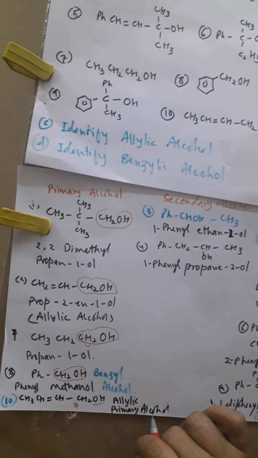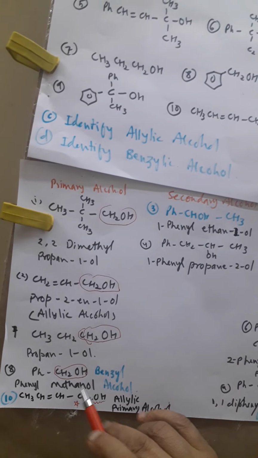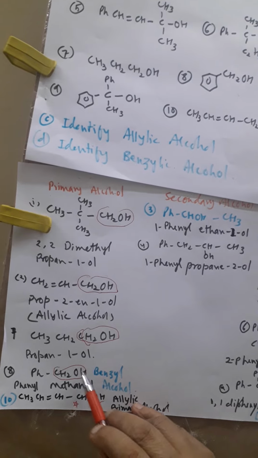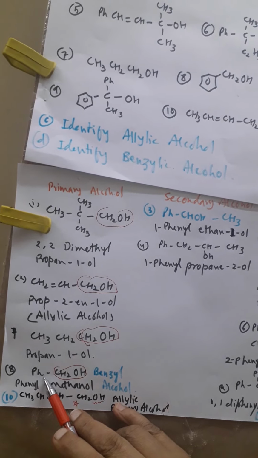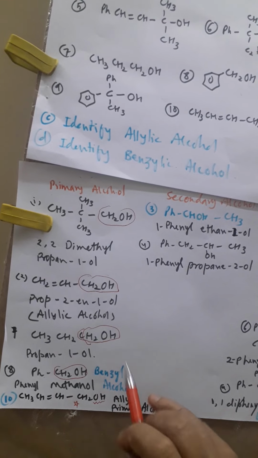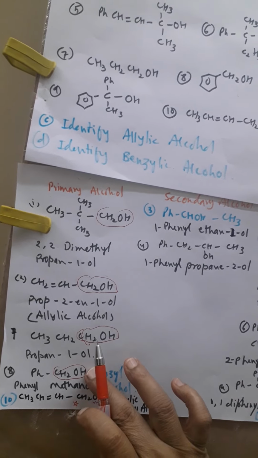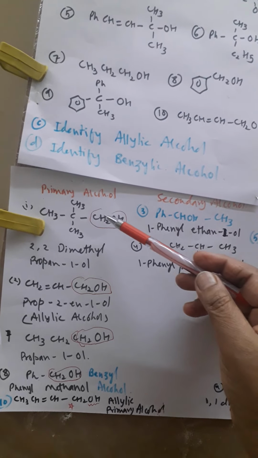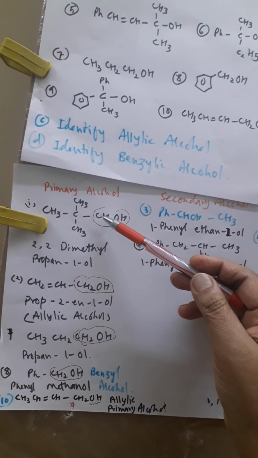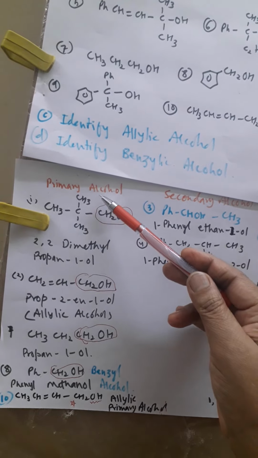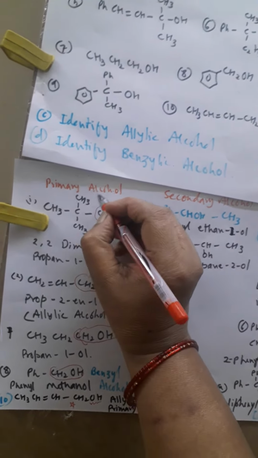Now is this point clear to you? Here it is benzyl alcohol because this alcoholic group is attached to Ph. So PhCH2OH is known as benzyl alcohol. This is aromatic alcohol. Do you understand what is primary alcohol? The alcohol which has a CH2OH grouping is called primary alcohol, or 1 degree alcohol also.